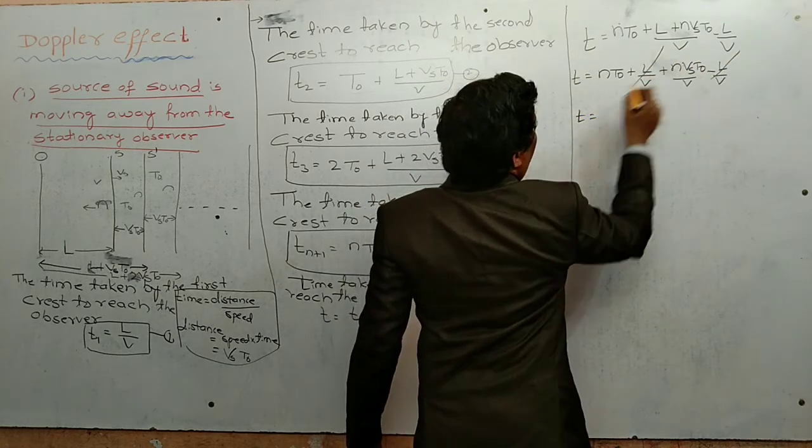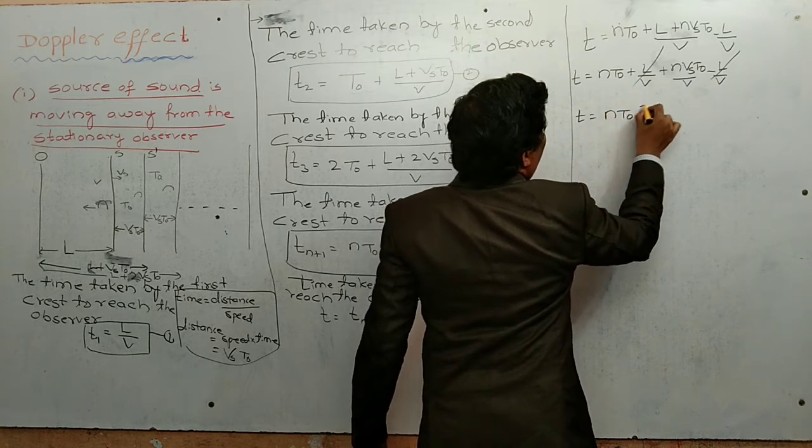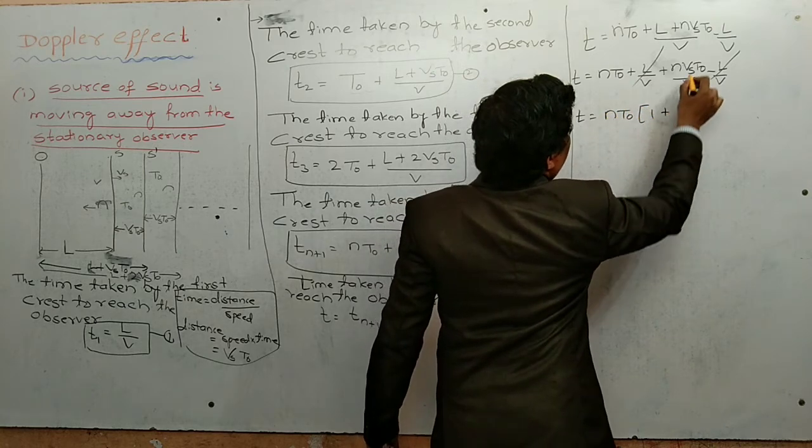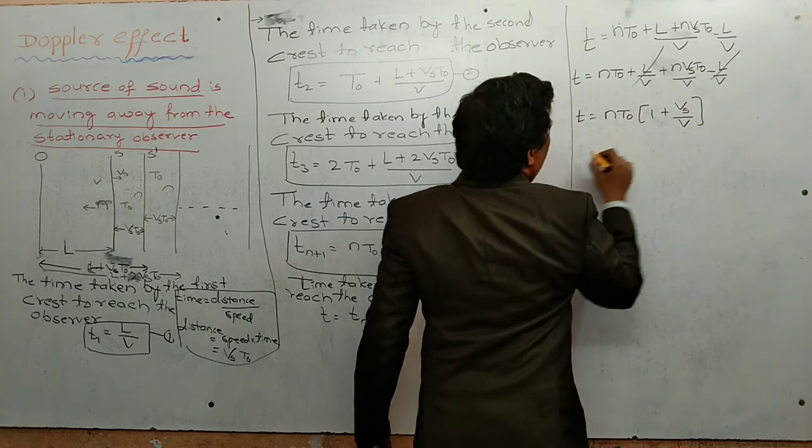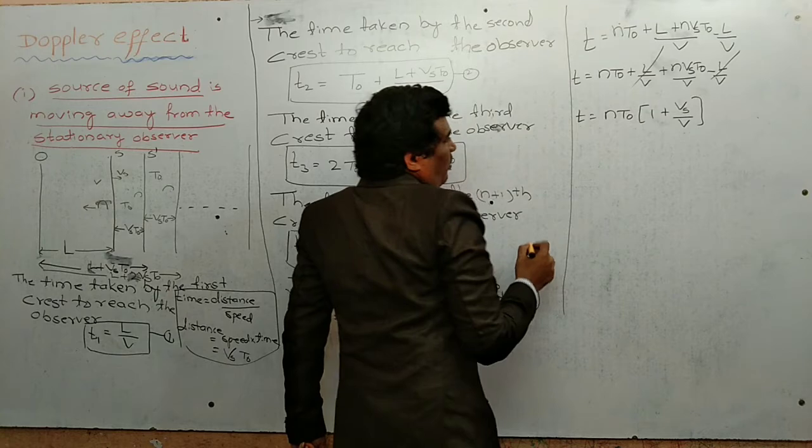Now we take n T naught common: 1 plus Vs by V. So it is the time interval.